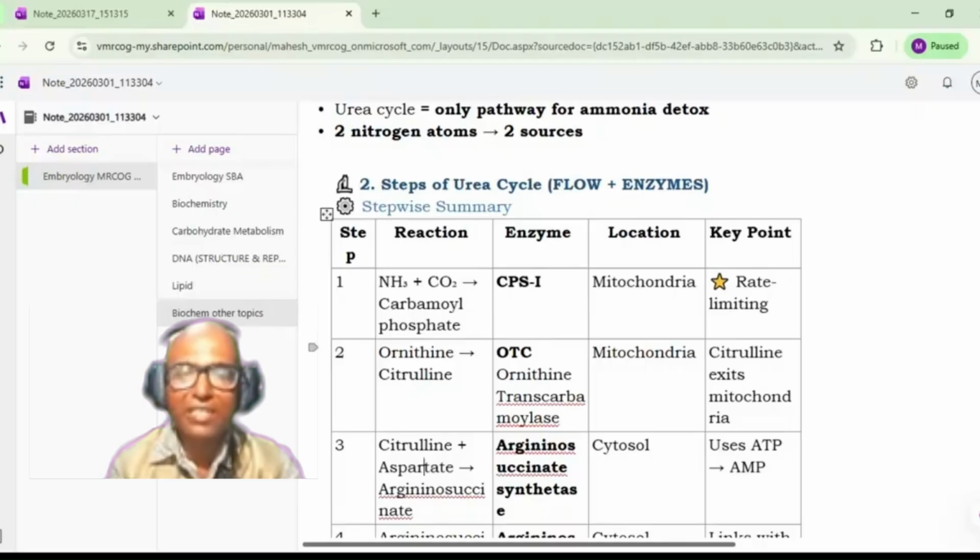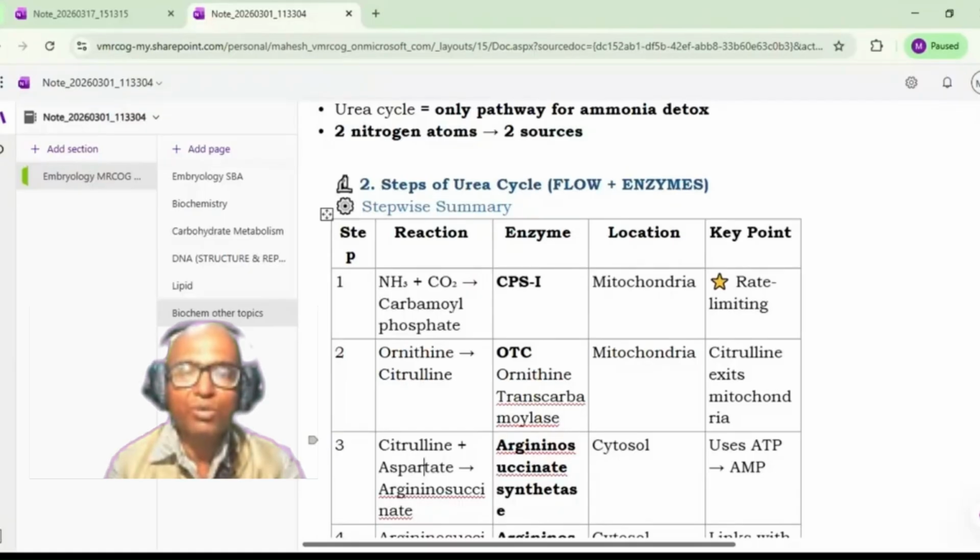The next step is ornithine getting converted into citrulline. Here the enzyme responsible is OTC, that is ornithine transcarbamylase. This is the enzyme which is responsible, and it also happens in the mitochondria. Citrulline then exits the mitochondria. So ornithine is getting converted into citrulline, and the location is the mitochondria itself.